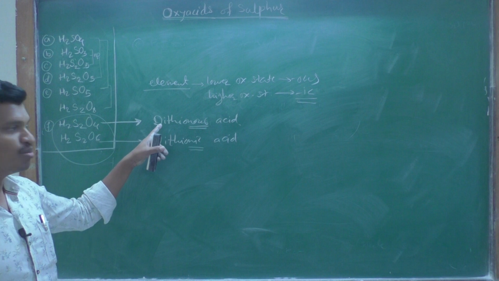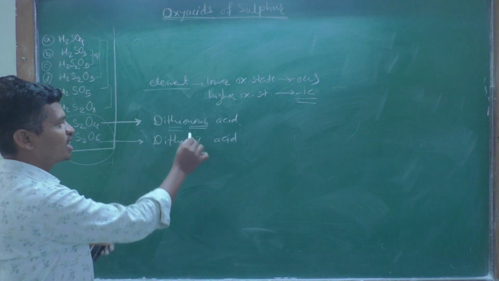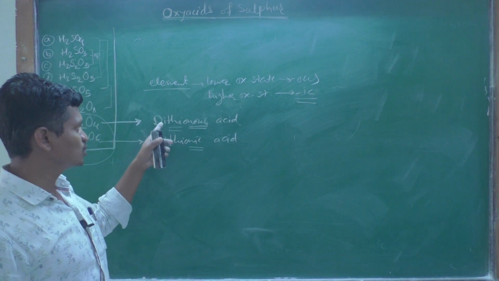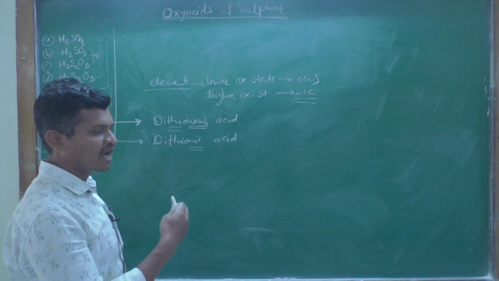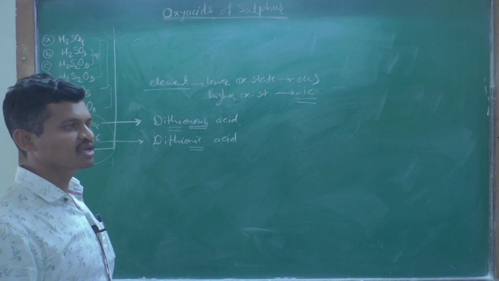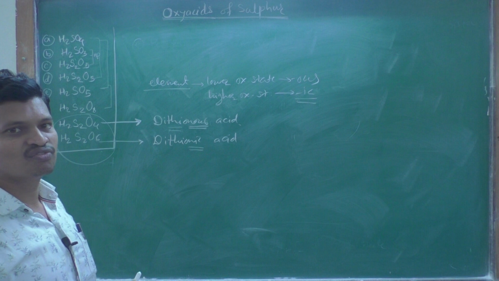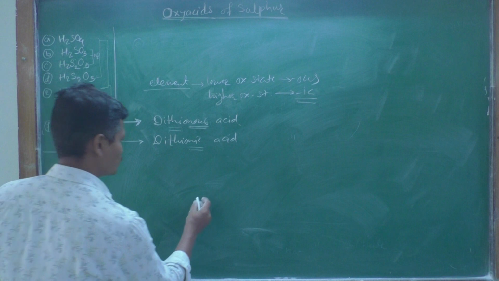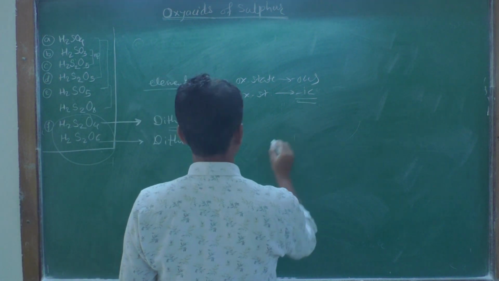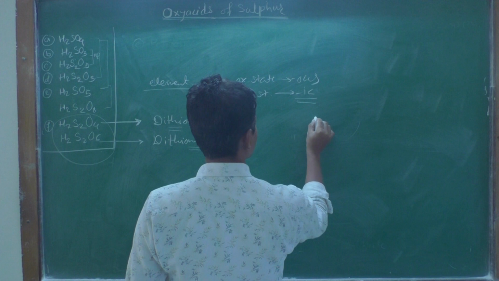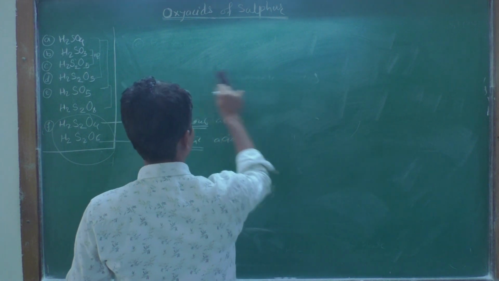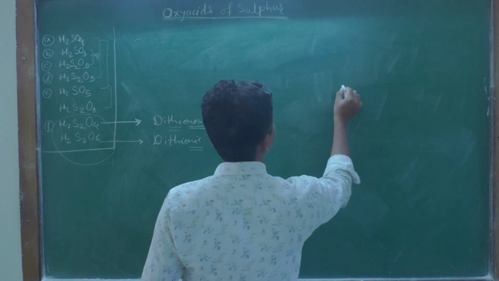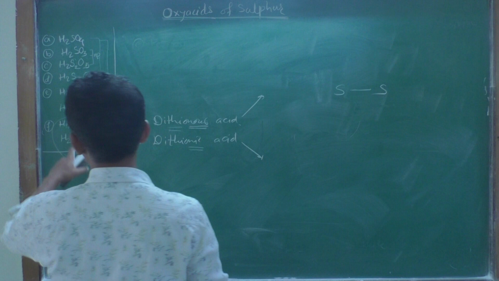So how to remember? They contain thio. Thio means sulfur; it is the Greek name for the sulfur atom. So it contains two sulfur atoms, and both these acids have a sulfur-sulfur single bond. So first of all, draw a sulfur-sulfur single bond, S2.